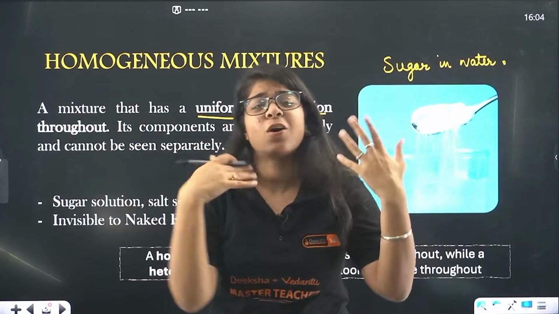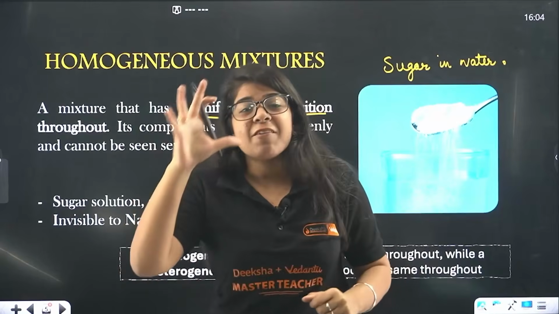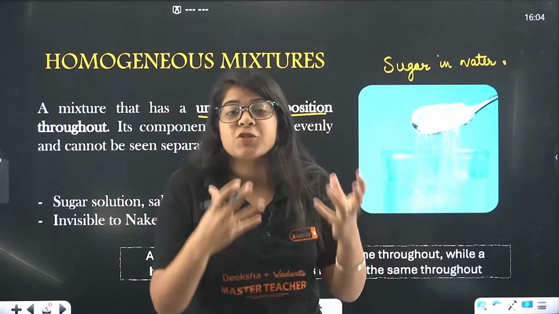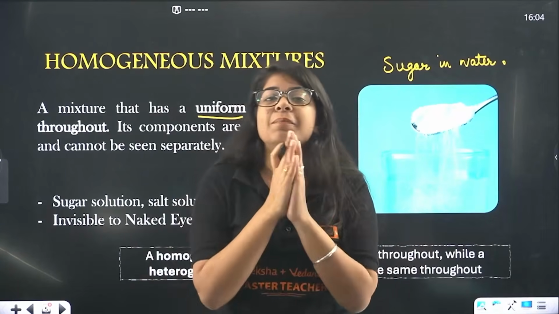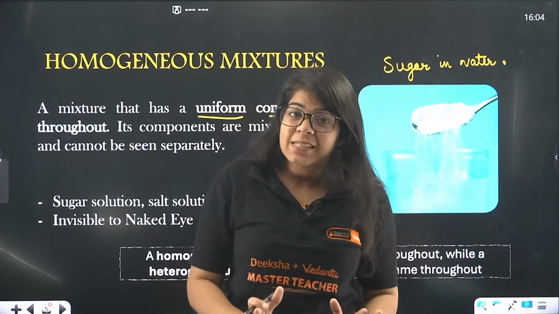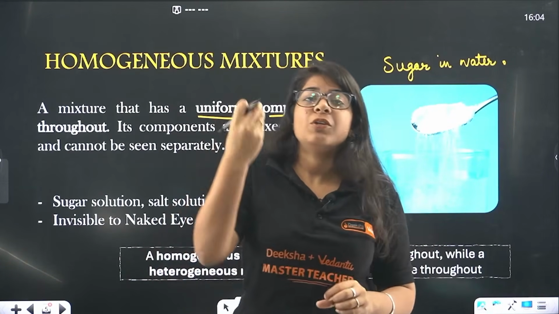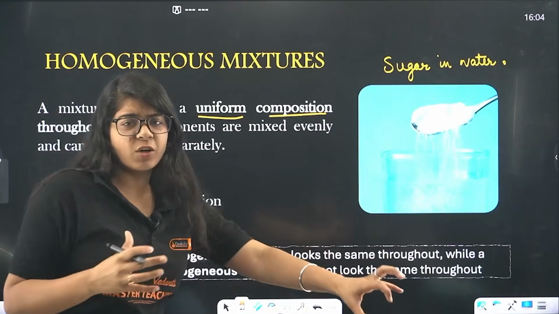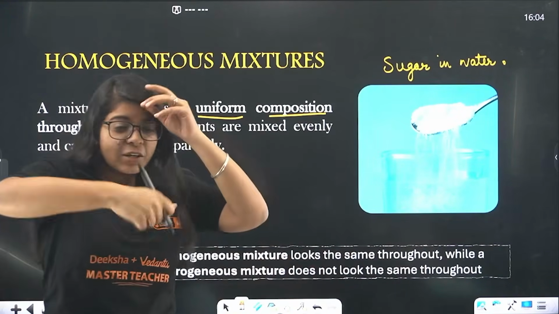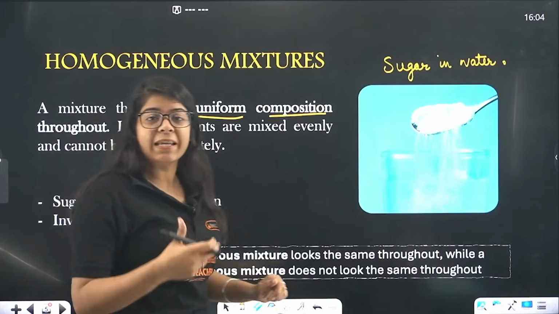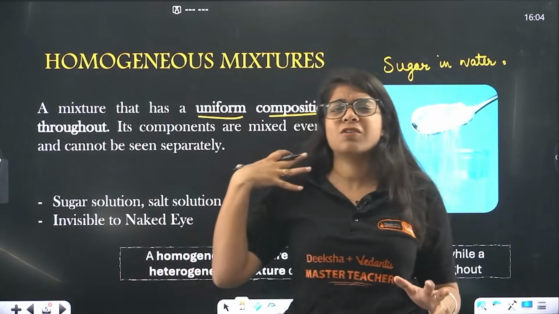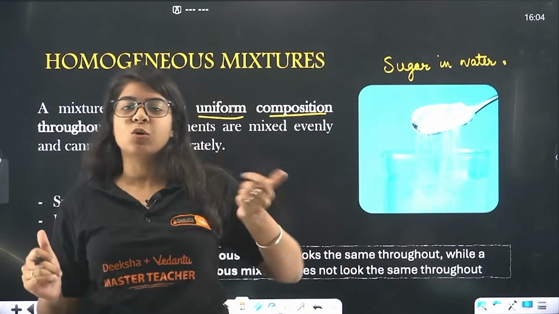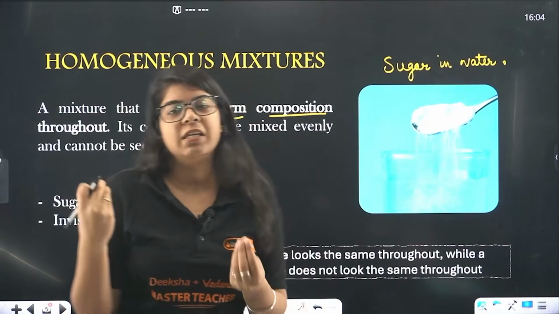In the lower it will also be 10 in 10 ml of water. Everywhere you pick, the number of sugar molecules in the water will be the same throughout. Thus it has a uniform composition throughout, right? It's not like somewhere sugar is a lot, somewhere sugar is less. If you stir it completely and you drink it, it's not like first you'll get lots of sugar, then you won't get sugar. It's not like that, right? It tastes the same throughout. That means it's a homogeneous mixture.